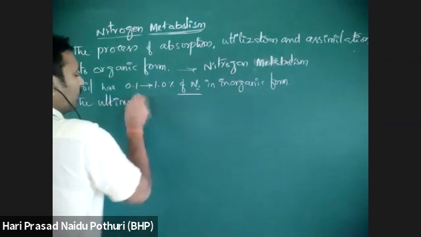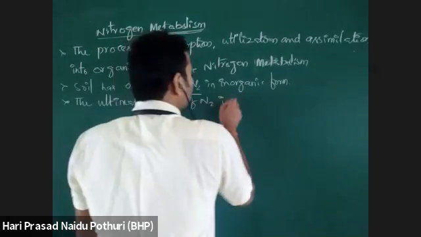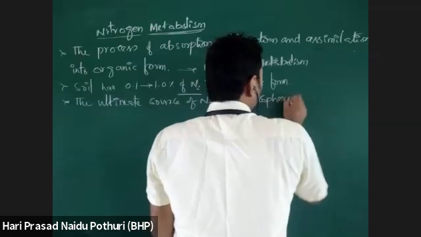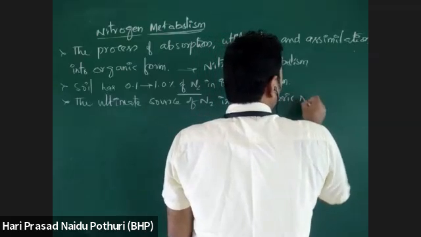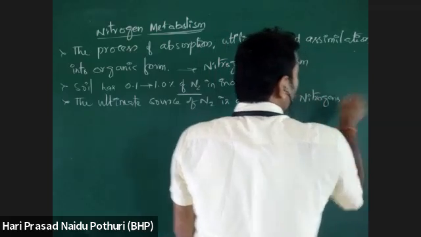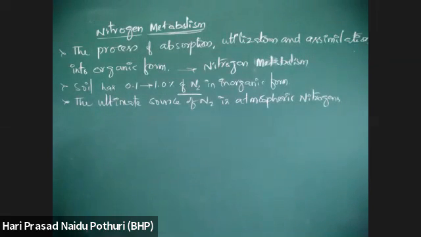The ultimate source of nitrogen is atmospheric nitrogen, because in soil nitrogen is present in the form of ammonia, nitrates, nitrites, like that, in mineral forms.